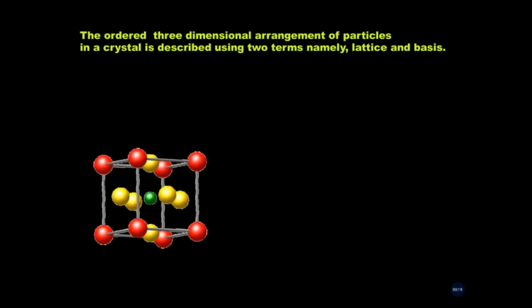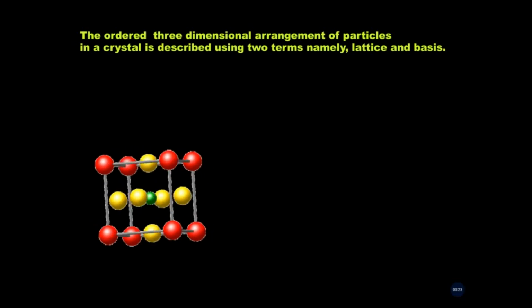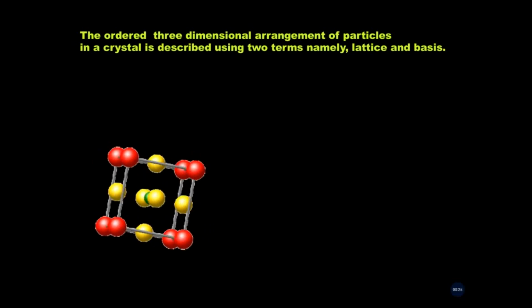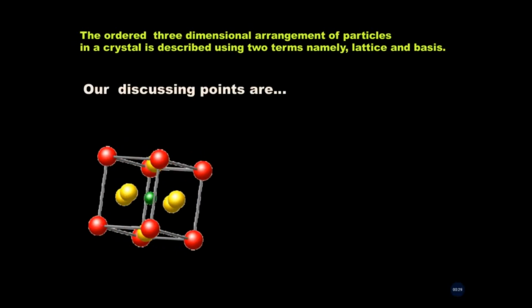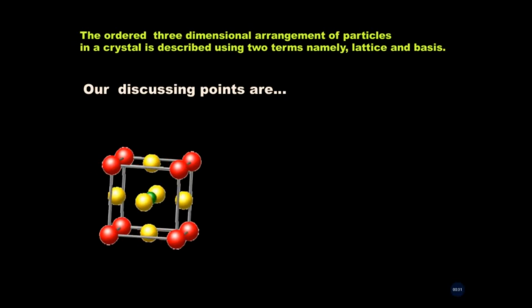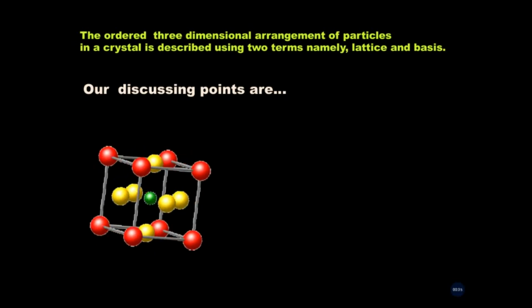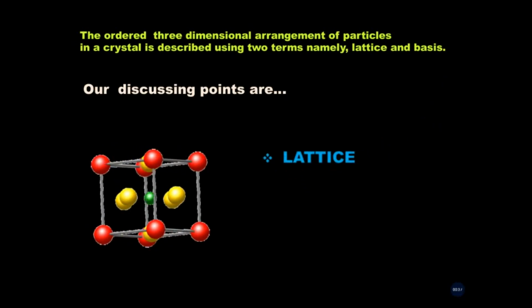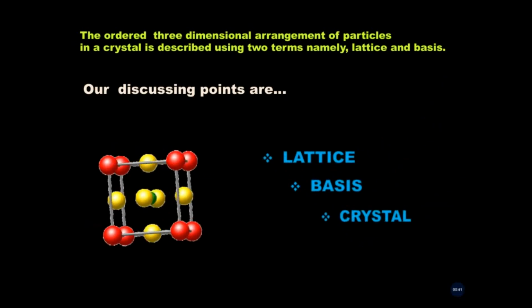The ordered three-dimensional arrangement of particles in a crystal is described using two terms, namely lattice and basis. So, our discussing points are lattice, basis and crystal. Let's start with lattice.